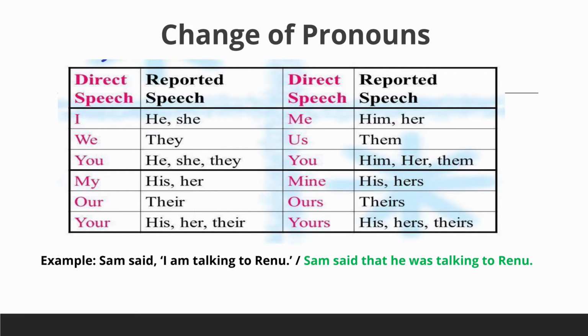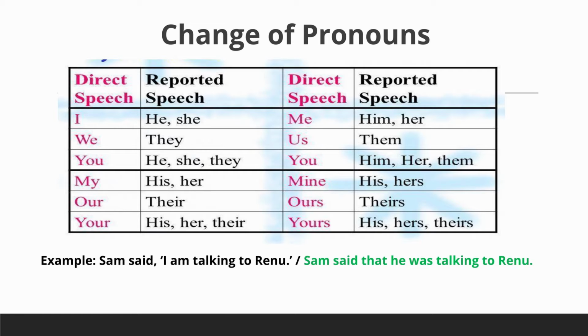Here the pronoun I is changed to the pronoun he in indirect speech. Now in this sentence, there are two parts: a reporting verb, that is Sam said, and a reported speech, "I am talking to Renu." The pronoun of reported speech changes according to the pronoun of the reporting verb of the sentence.